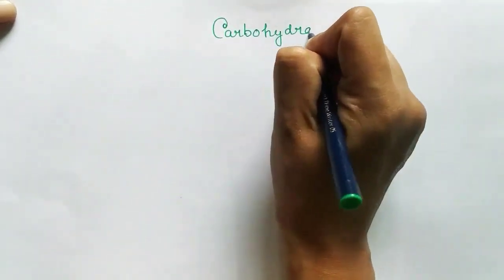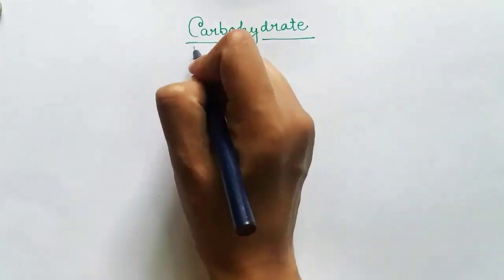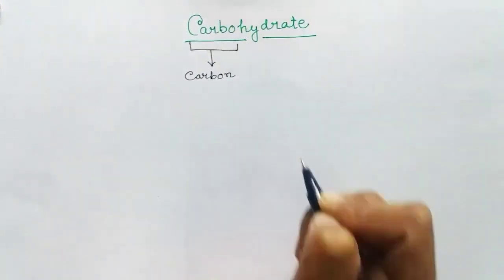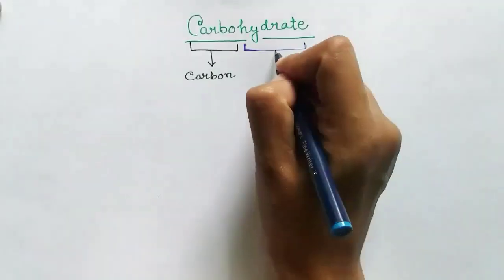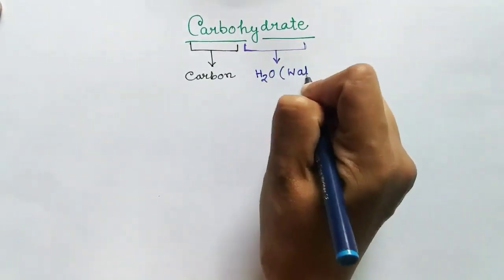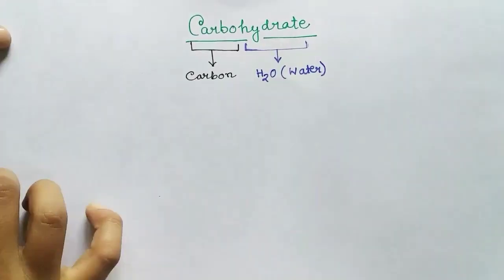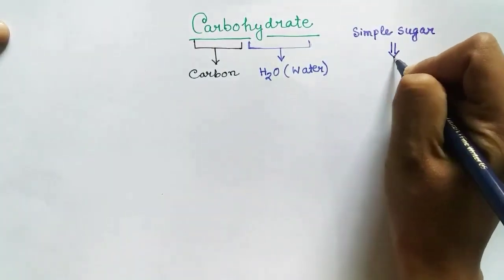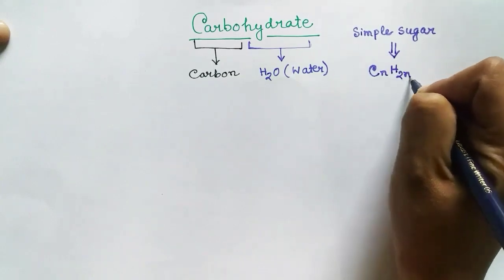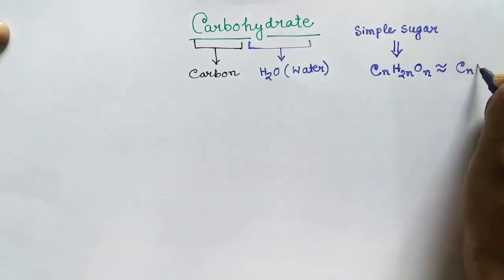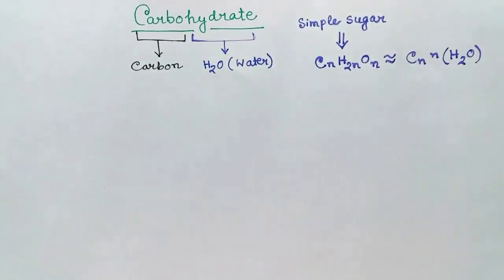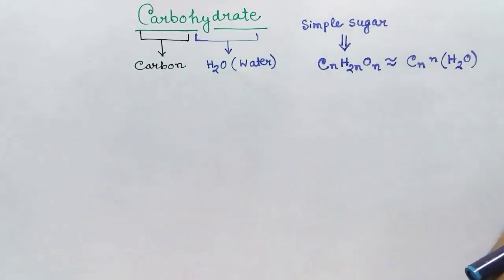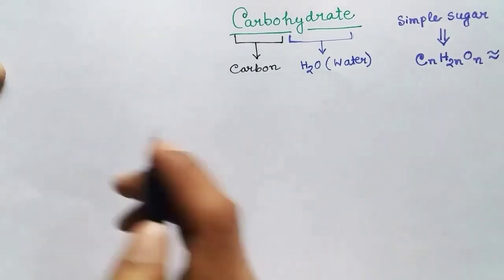In this video, we are talking about carbohydrates. So, what do we mean by carbohydrate? If we break the word, carbo means carbon, hydrate means H2O or water molecules. So, carbohydrate means which is having carbon, oxygen, and hydrogen. The molecular formula of a simple sugar is CnH2nOn, which can also be said as n number of carbon and n number of H2O.